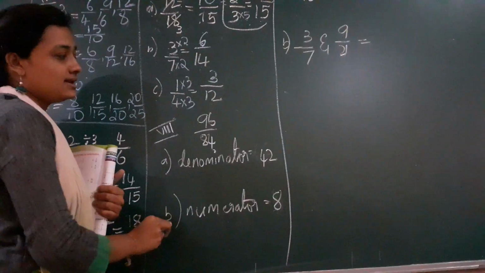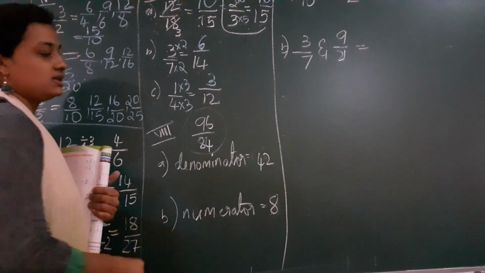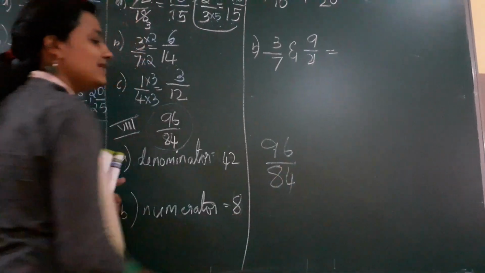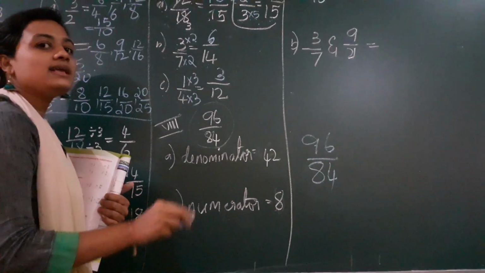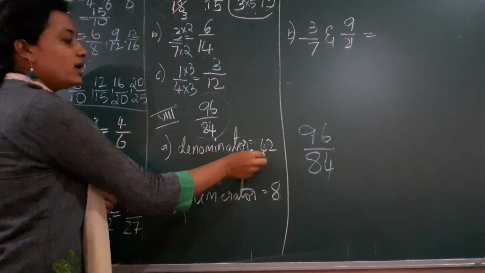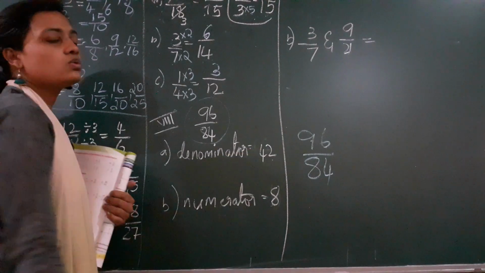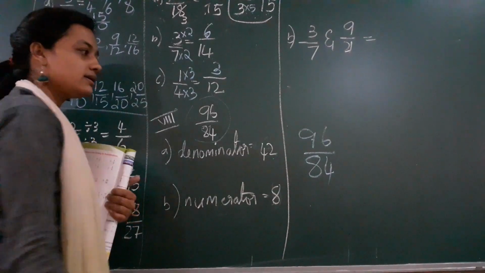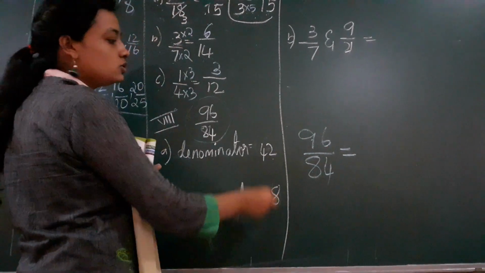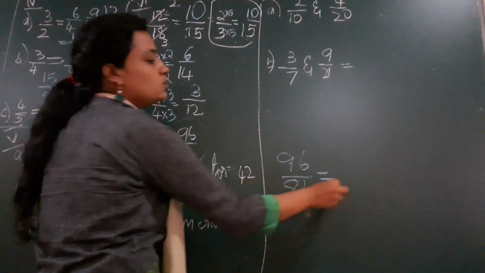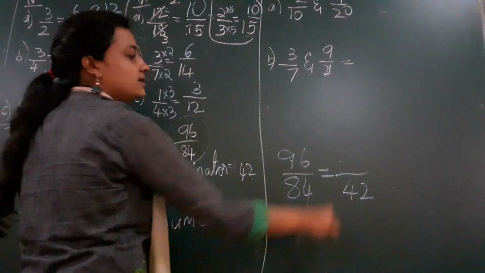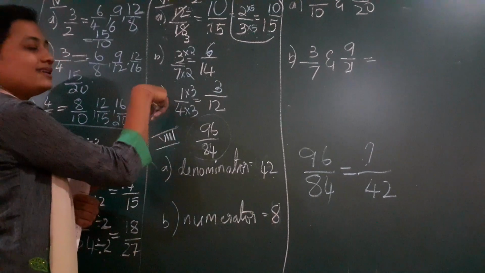So what is the main here is, they have given a fraction here, that is 96 by 84. And they have said we have to find the equivalent fraction of it. But they have given one condition: you have to have denominator 42. What did I say? What is denominator? It means the down number. So my equivalent fraction should have denominator 42. So what is my numerator here? Question mark.